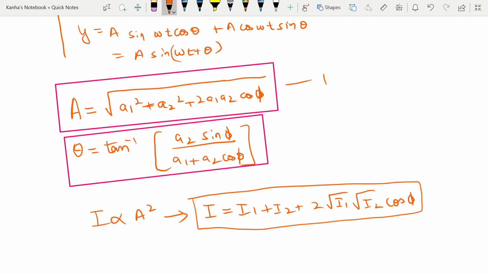So I'll mark this as the first equation, this as the second equation, and this as the third important equation. Note that this last term, 2 root I1 root I2 cos phi, is known as the interference factor.